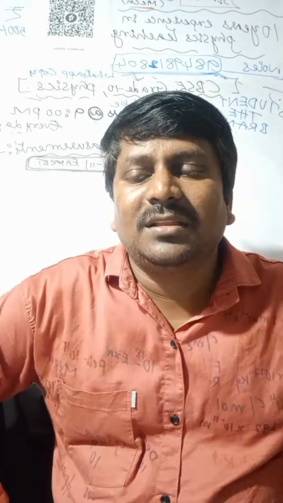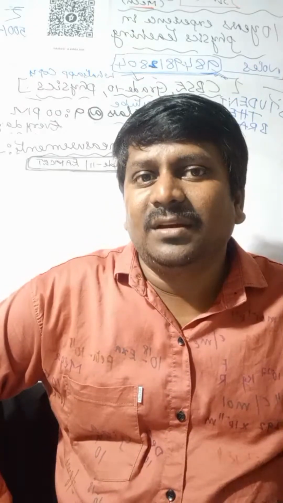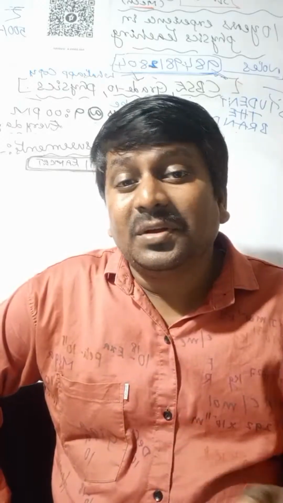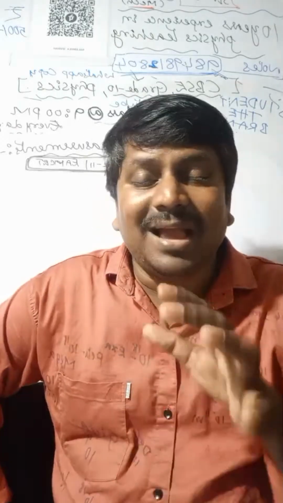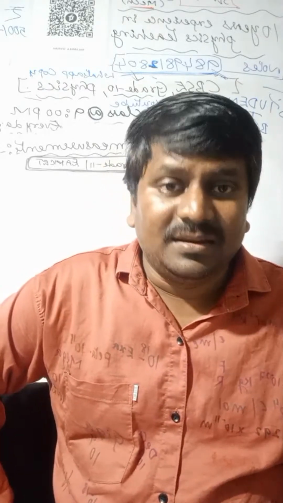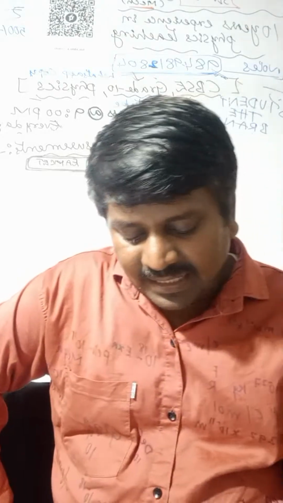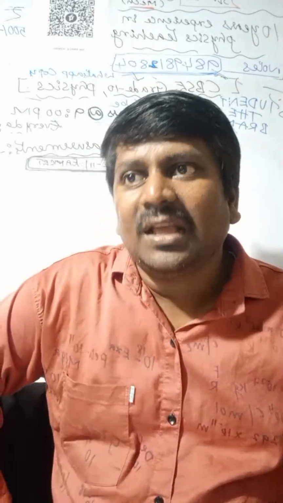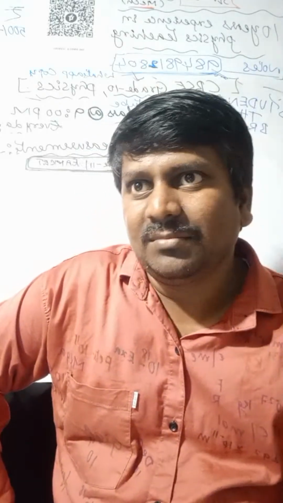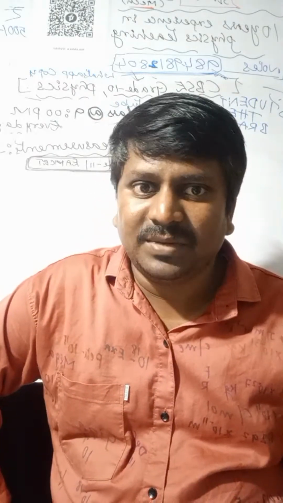Mean absolute error is nothing but the arithmetic mean of the magnitude of absolute errors, known as mean arithmetic error. So the mean absolute error delta A is delta A1 plus delta A2 plus delta A3 and so on up to delta An, divided by n, the number of measurements we are taking.